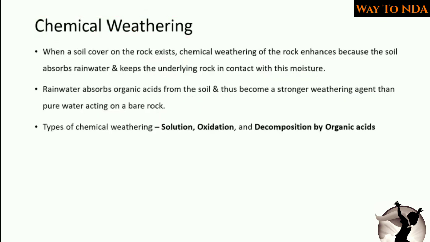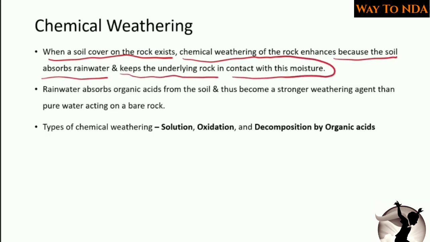Here you will see that when a soil cover on the rock exists, chemical weathering of the rock is enhanced because the soil absorbs rainwater and keeps the underlying rock in contact with its moisture. When the soil cover is present on the rock, it will enhance the absorption of water, and when the soil absorbs the water, the rock will come into contact with the moisture.